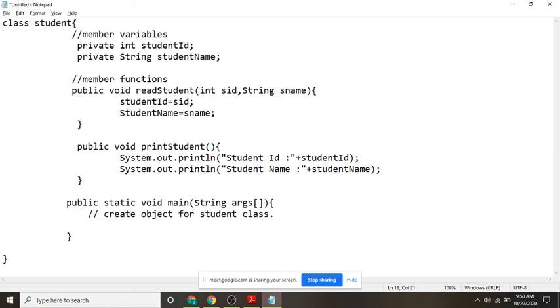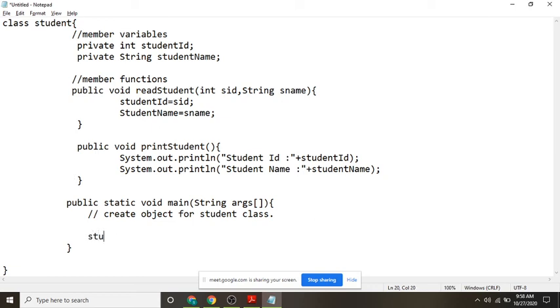How do you create an object? What is the syntax for creating an object? Just now I told you, no? You have to mention the class name, object name, equal to new class name, and then you have to pass the brackets. That's all. So what is the class name here?